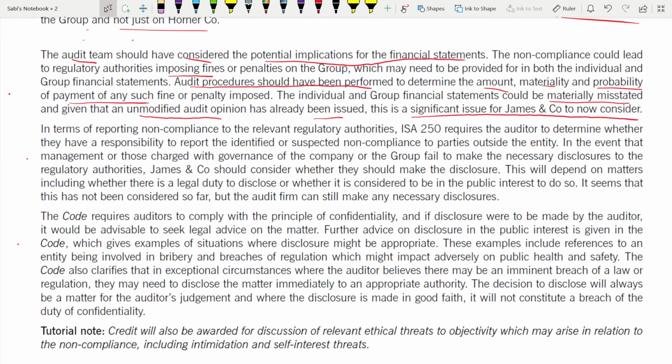Now, in terms of reporting non-compliance to the relevant regulatory authorities, ISA 250 requires the auditor to determine whether they have a responsibility to report. What does ISA 250 say? Whether the auditor also has the responsibility to report the identified or suspected non-compliance to parties outside the entity or not. First of all, they should check that.